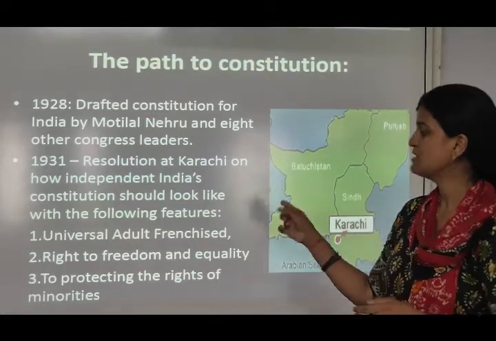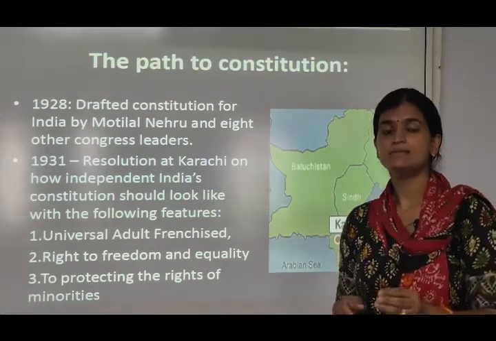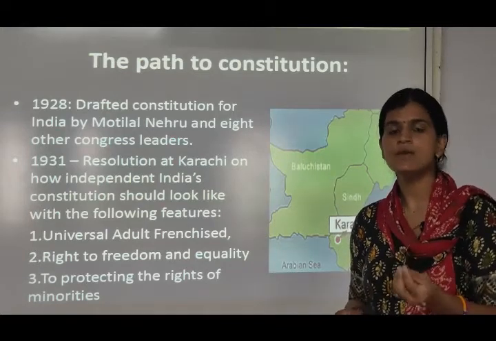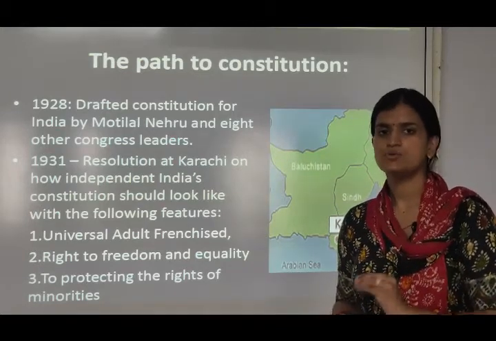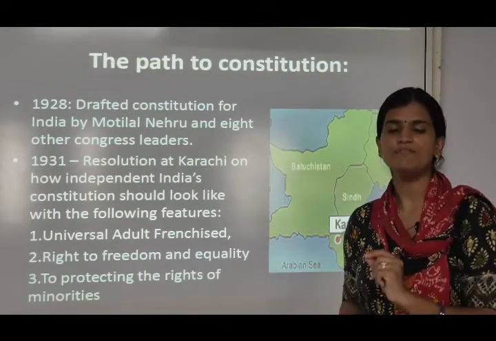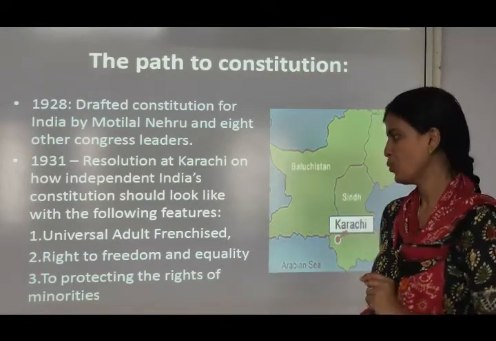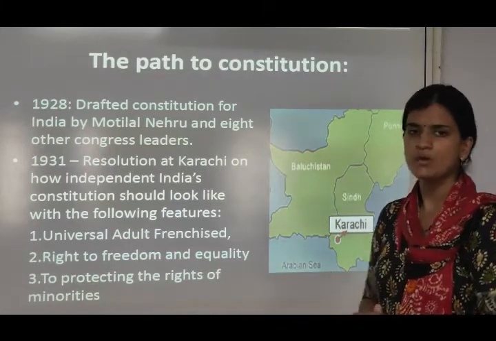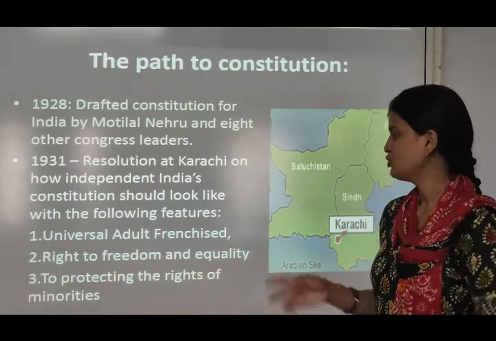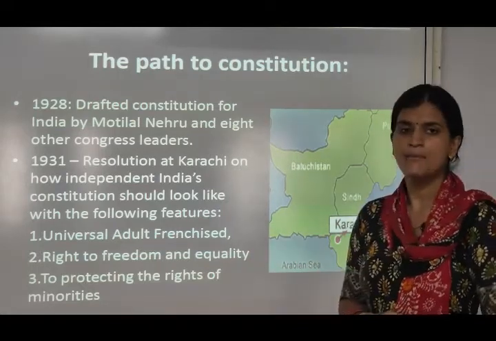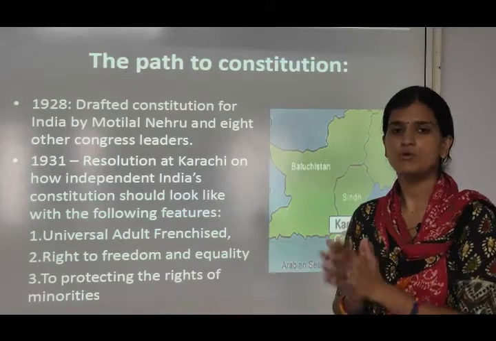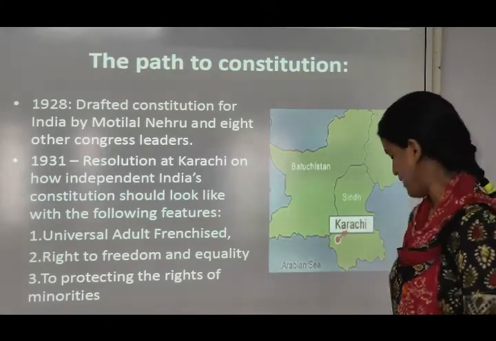The features were universal adult franchise, that is, the right to vote, for females at 18 years and for males at 21 years. So universal adult franchise means that every person above 18 or 21 years had the right to vote. Then the right to freedom and equality, meaning all people were considered equal and had freedom. And to protect the rights of minorities, meaning the constitution should also protect the rights of those who are minorities.